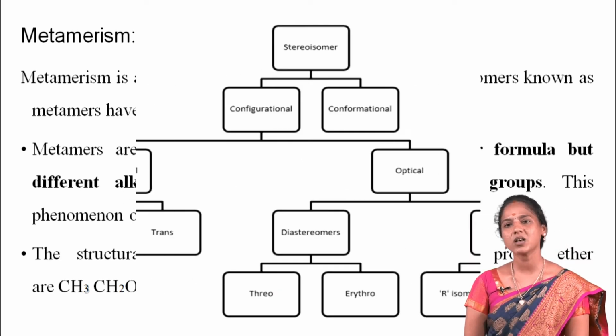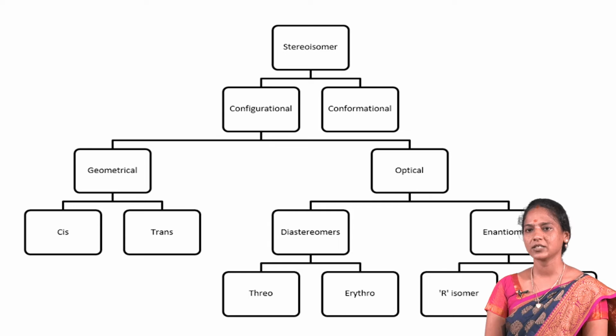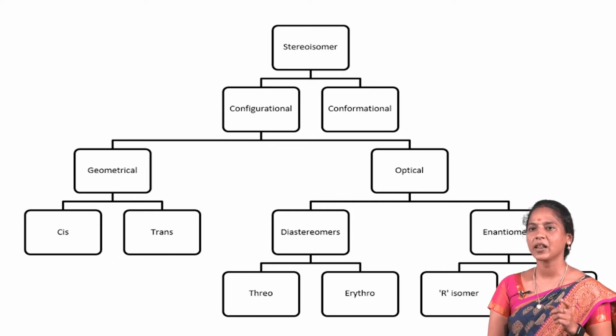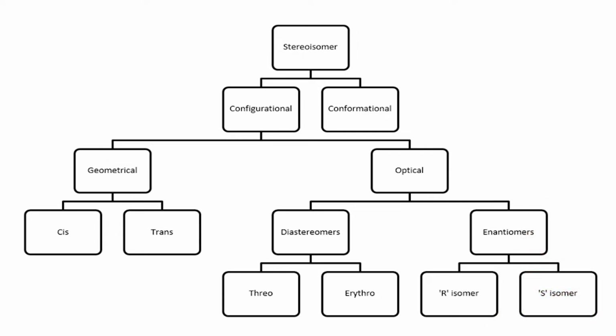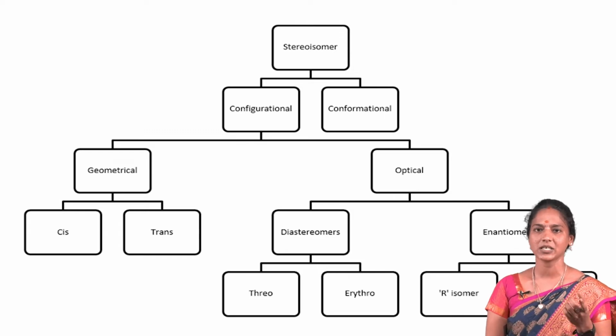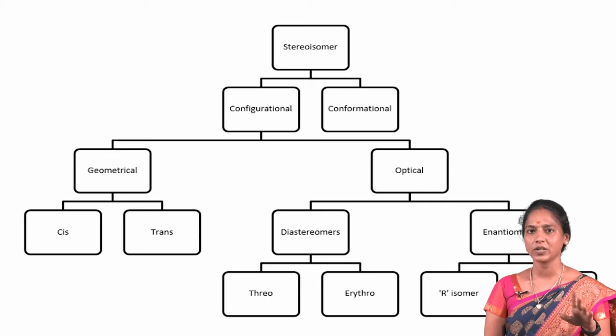Next, stereoisomerism is classified into two types. One is configurational isomerism, another one is conformational isomerism. The configurational isomerism is classified into two types. One is geometrical isomerism, another one is optical isomerism. Geometrical isomerism is classified into two different types. One is cis, another one is trans.